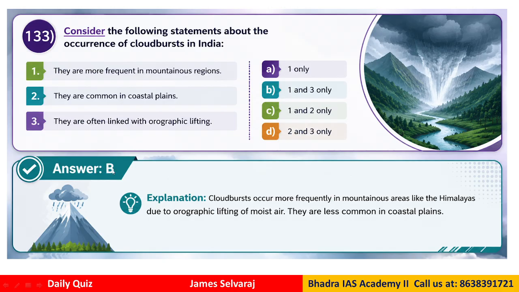So if you look at the explanation, the correct answer is B. Cloud bursts occur more frequently in mountainous regions like the Himalayas due to orographic lifting of moist air, but they are less frequent in coastal plains. That means only statements 1 and 3 are correct. The coastal plain statement is not correct. So most of these cloud bursts occur in the mountainous region. Therefore, normally you find that happening in the Uttarakhand area very often. Yeah, Shimla, this kind of area, normally you will find that.